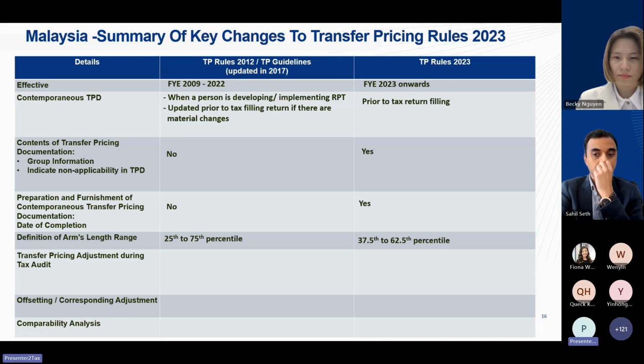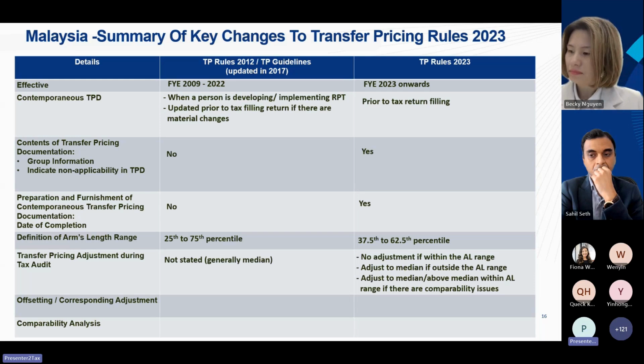There is a change in terms of the arm's length range for 2023. The range has narrowed from the 27 to 75 percentile. It has been narrowed to the 37.5 to 62.5 percentile.